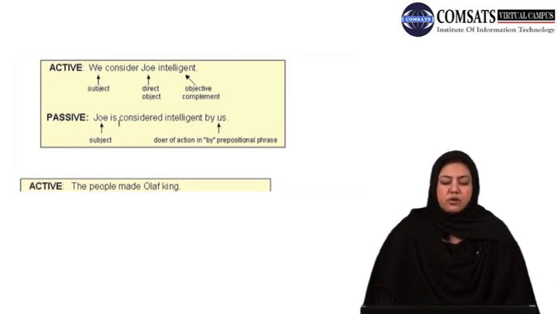And look at the use of the auxiliary, by the way, and the third form of the verb that is used. So you would bring the object as your subject, put your subject at the end as an object by adding by to it, and the sentence construction that you ultimately have would be Joe is considered intelligent by us.